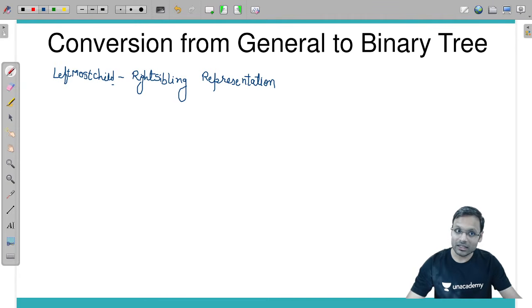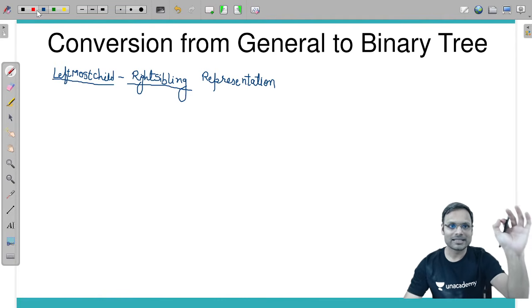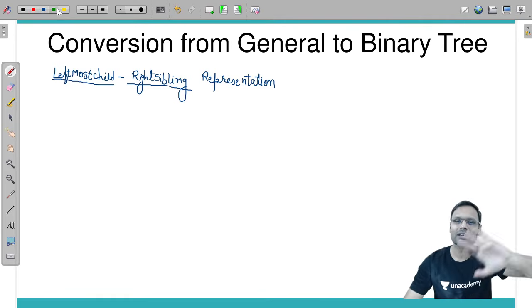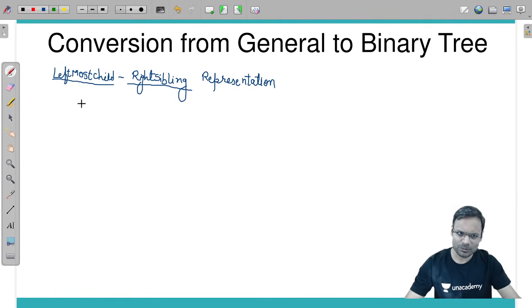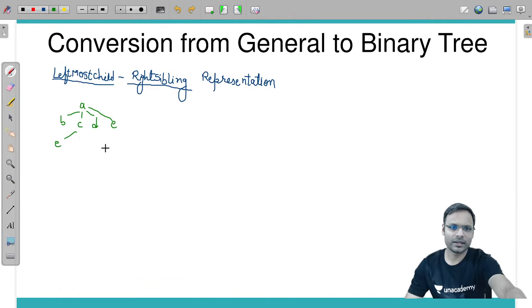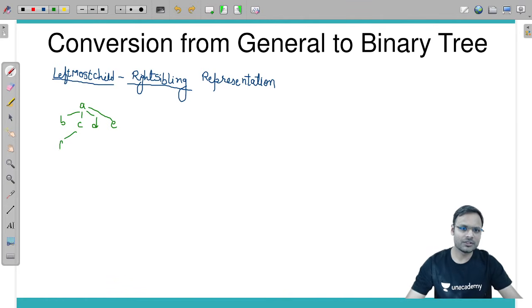So the leftmost child will come into the left. On the right side, what will come? The sibling. I will give you one example and you will understand this method perfectly. Let me take a simple example. Suppose there is a node A which has 4 children B, C, D, E. C has 2 children, let me make them F and G.